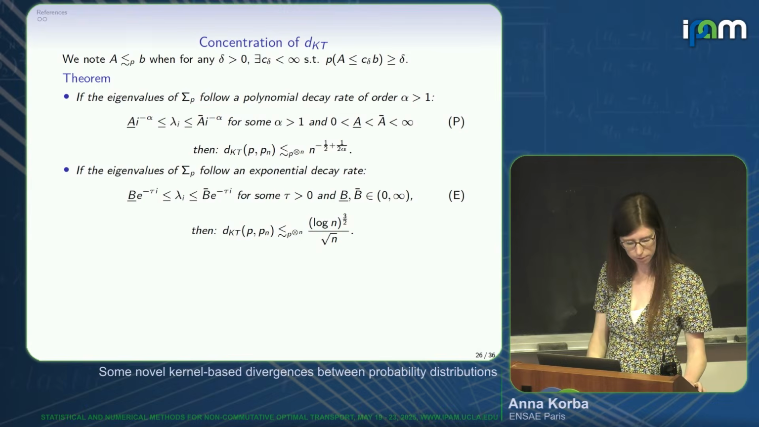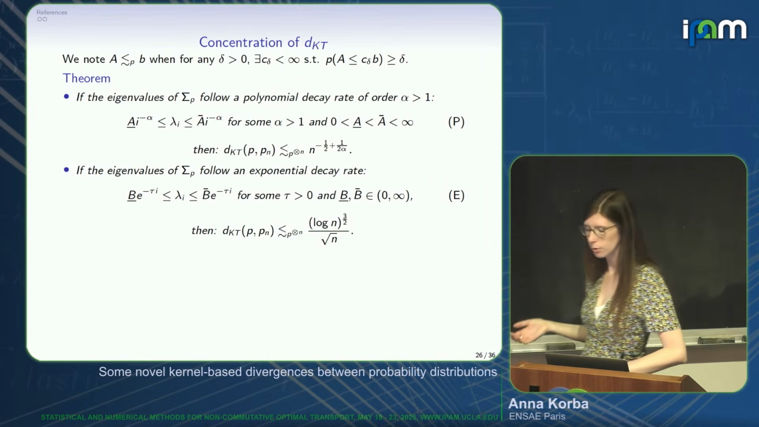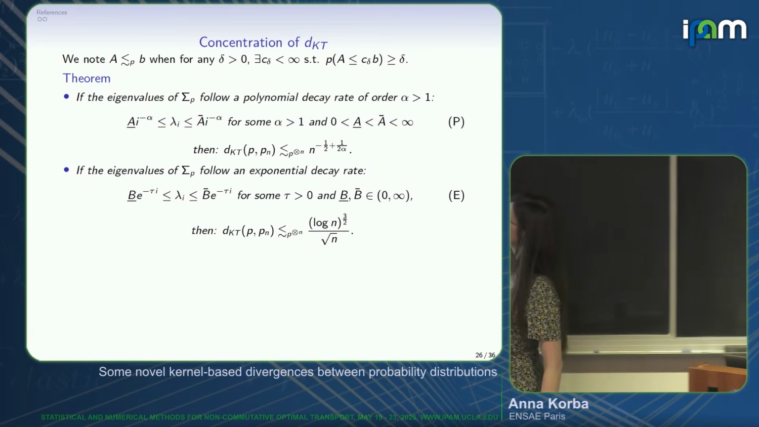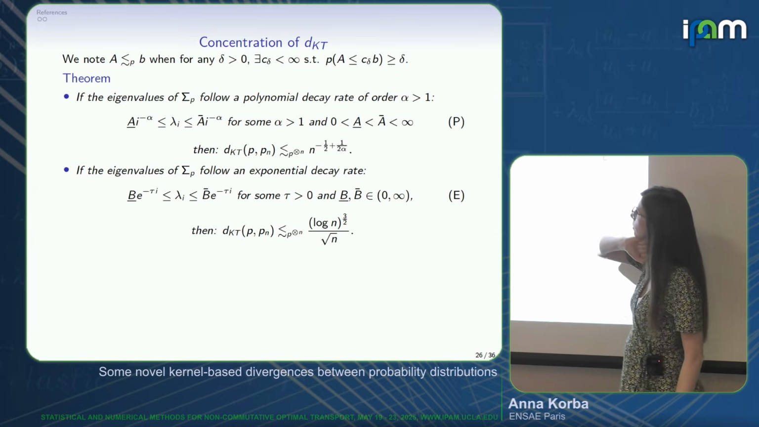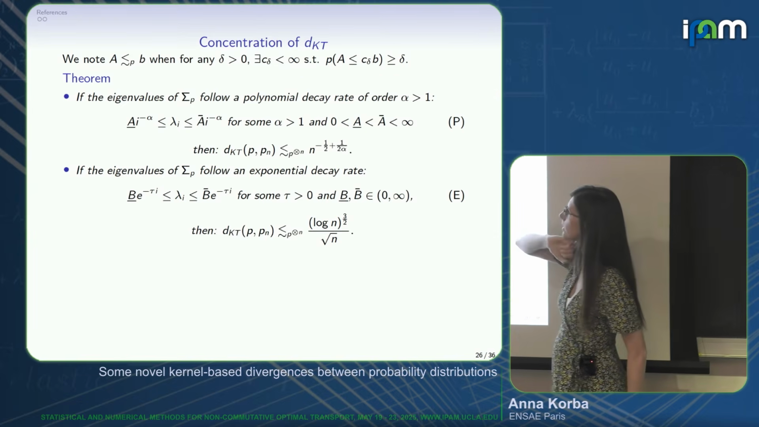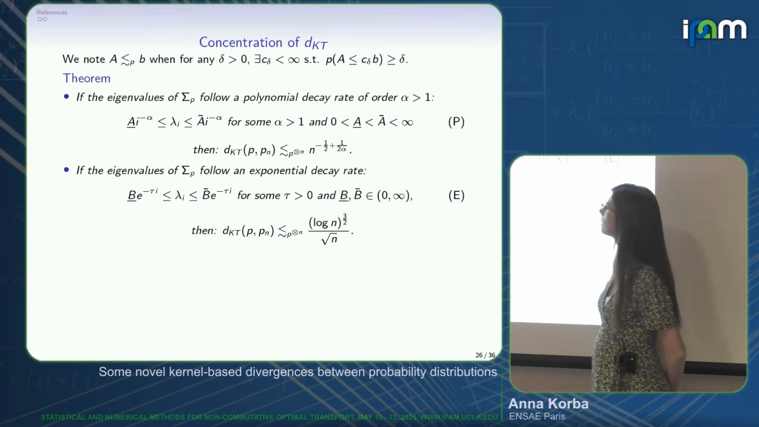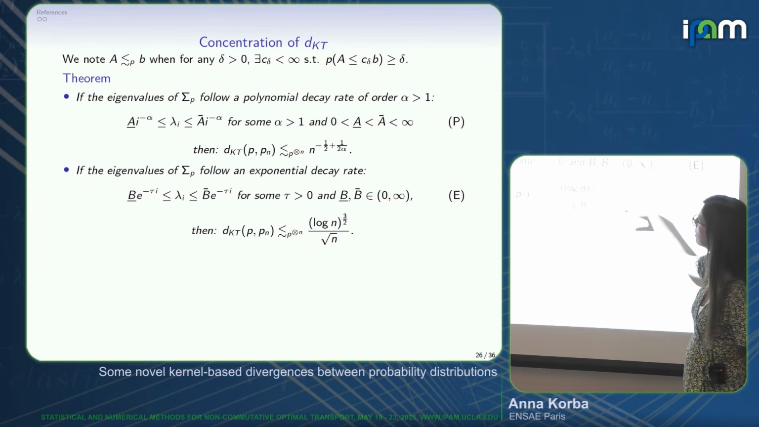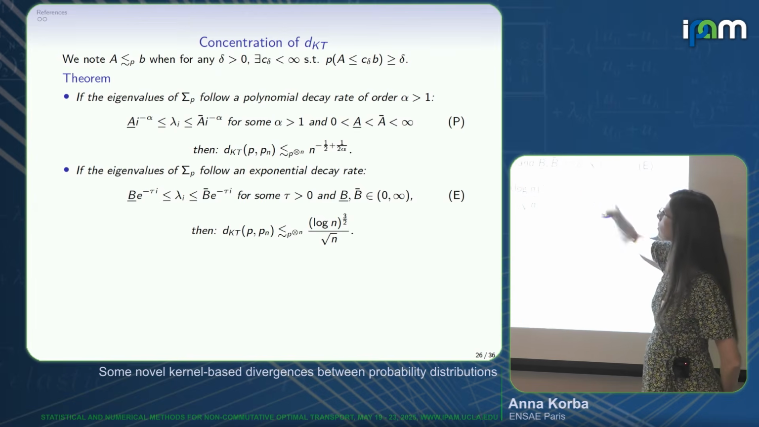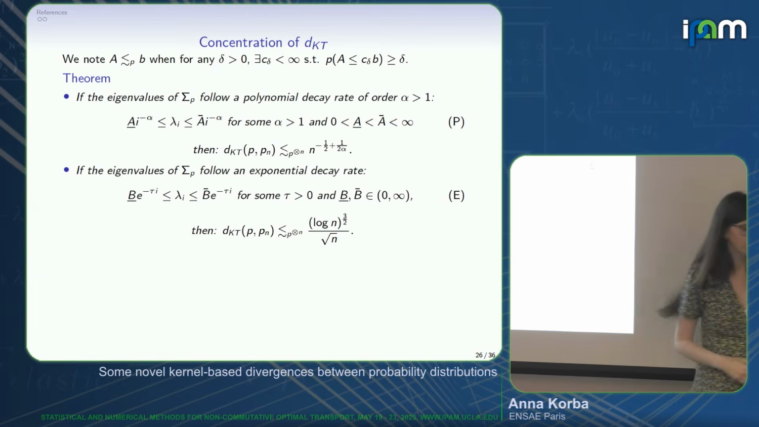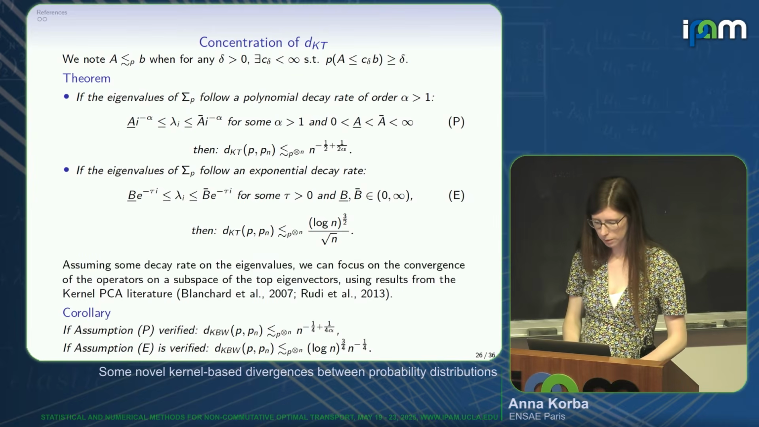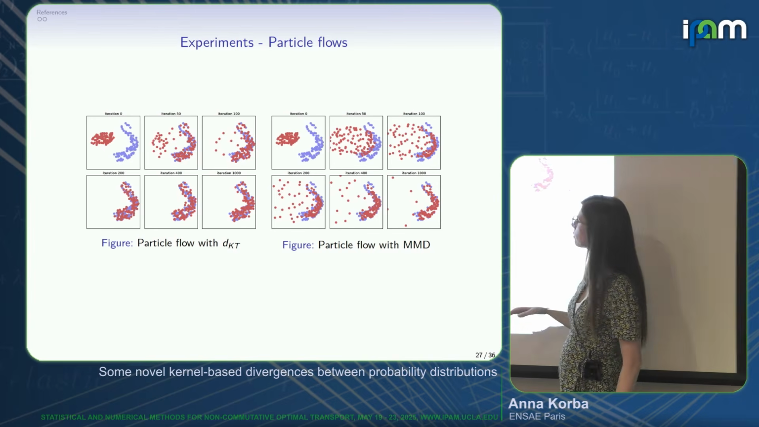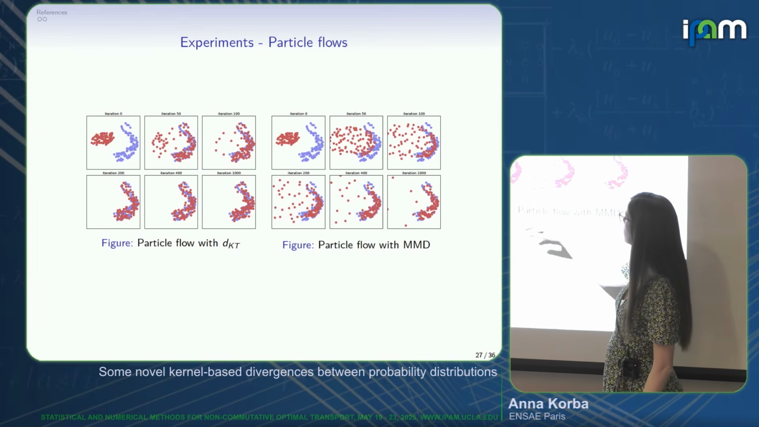We could get rates. I'll be a bit fast because I'm out of time. We could get rates, this time with high probability, but you need some assumption on the decay rate of the eigenvalues of this operator, and it's related to the kernel. Depending on whether you have a polynomial decay or an exponential decay, you get rates that degrade with respect to this square root of n rate or that are of the same order. And just to show you some experiments, it works much better than the MMD as well.